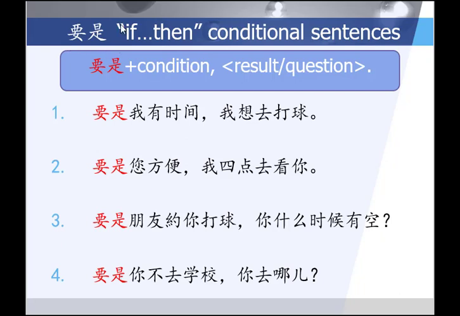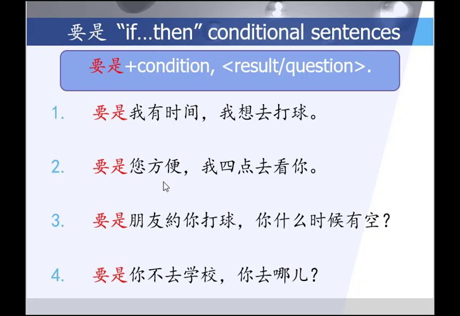Now let's look at 要是. 要是 is an easy way to say if, and it's used in an if-then conditional sentence. Here's the sentence structure. 要是 plus the condition, comma, and you follow it with a result or question. Here are some examples. 要是我有时间, 我想去打球. If I have time, I would like to go play ball.